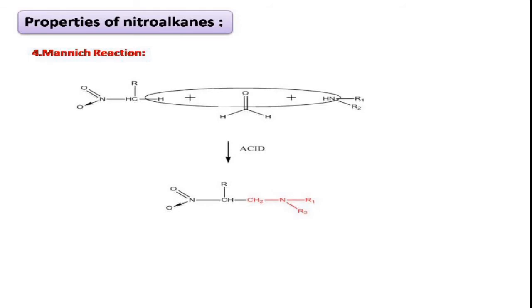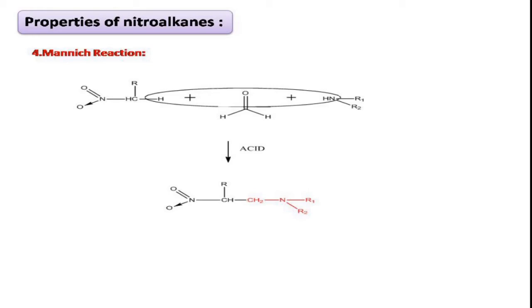You can see, if you look at this picture, you can clearly write the product formed in the reaction. Just we have to remove the acidic CH, that is hydrogen, and as well as oxygen from formaldehyde, hydrogen from amine group. When we remove this water molecule, finally we can easily write the product.